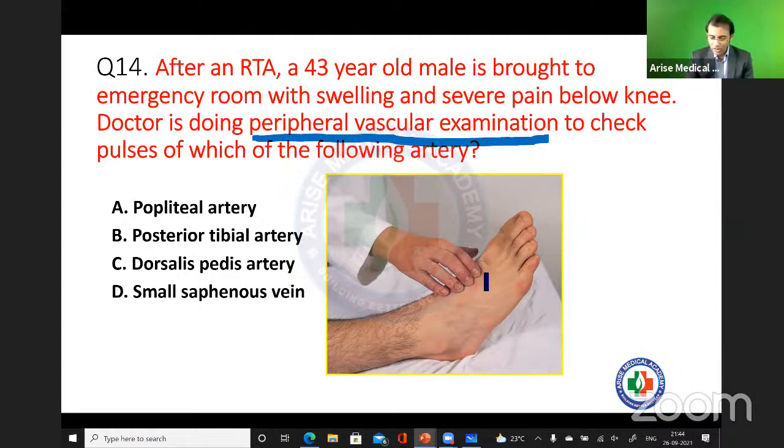So as per the location, which artery's pulse will you check here? Very good. Here you are going to check the dorsalis pedis artery.